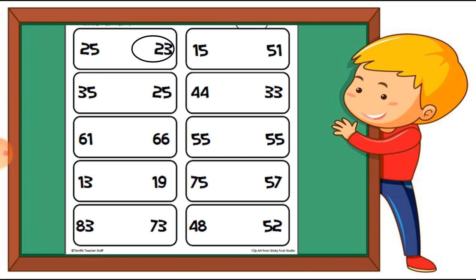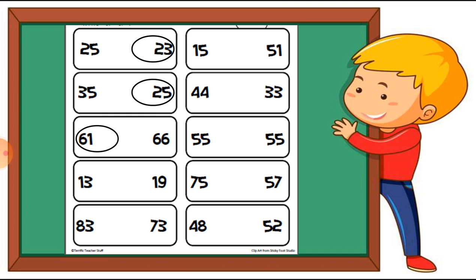Next one, 35 and 25. So students, between these 2 numbers, which is the smallest number? 25 is the smallest number. You can see this. Now next one, here is 61 and 66. Between these 2 numbers, which is the smallest? So here the 61 number is the smallest number. You can see I circle on 61 number.